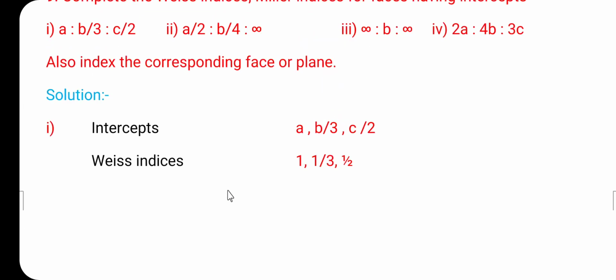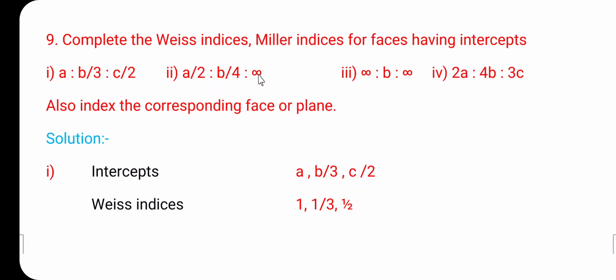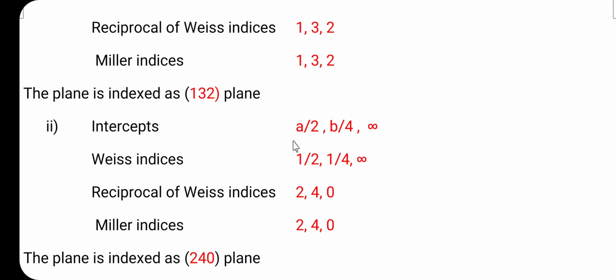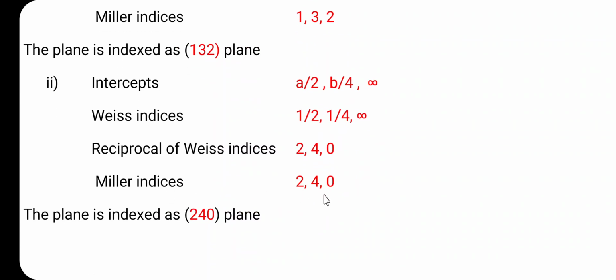Then let us consider the second case, A by 2 is to B by 4 is to infinity. Here the intercepts are A by 2, B by 4, infinity, and the Weiss indices are 1 half, 1 by 4 and infinity. The reciprocals of the Weiss indices: 1 upon 1 by 2 is 2, 1 upon 1 by 4 is 4, and 1 upon infinity is equal to 0. So, the Miller indices are 2, 4, 0, and the plane is indexed as the 2, 4, 0 plane. This is the second case.